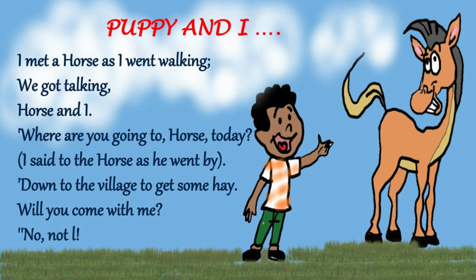I met the horse as I went walking. We got talking, horse and I. Where are you going to, horse, today? I said to the horse as he went by. Down to the village to get some hay. Will you come with me? No, not I.